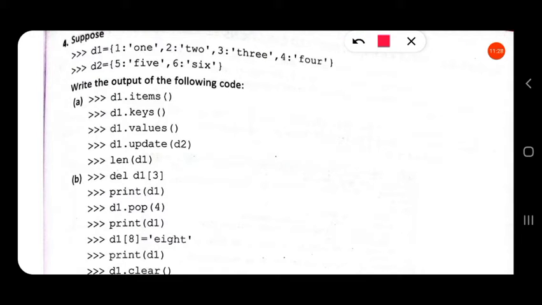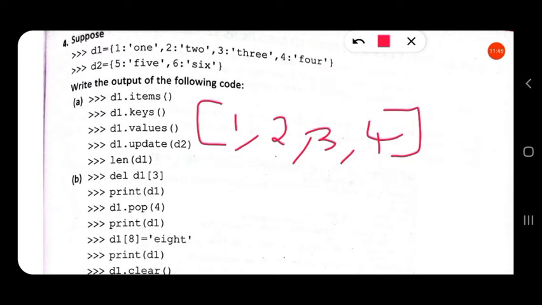Now the next one is D1.keys(). For this also it will return output, which will be only the keys in this dictionary. So the keys are 1, 2, 3, 4, the keys in the dictionary D1.